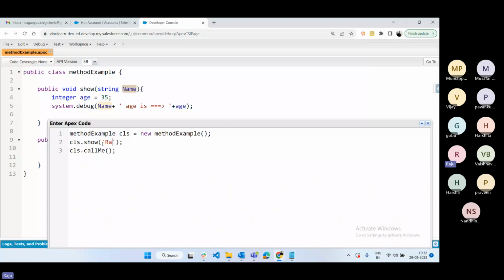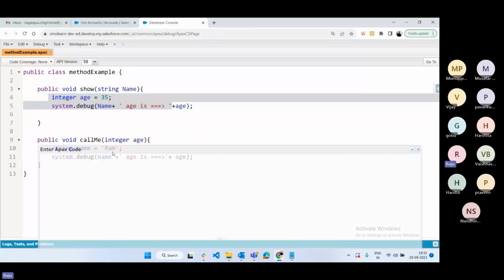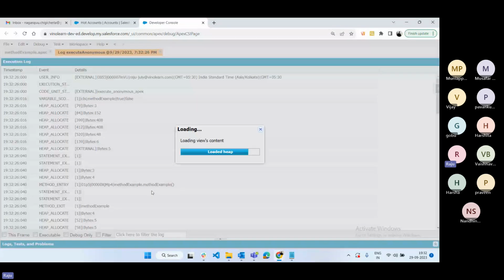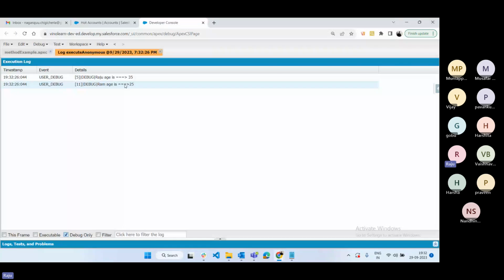I'm going to pass Raju. If you pass Raju, then only it will return the system.debug statement with the age of Raju. Now what is the next parameter? Integer, right? We need to pass an integer like 25. Now we can execute. Once it executes, it returns the debug statement. See, now Raju age is 35, Ram age is 25.